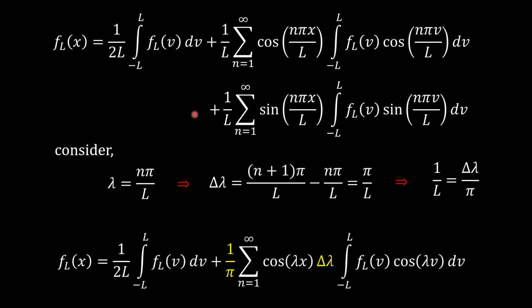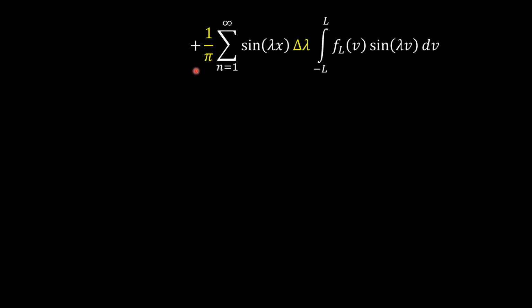In the second term we have replaced 1 upon L by delta lambda upon pi, so the second term is now 1 upon pi summation n equal to 1 to infinity cos of lambda x delta lambda integration minus L to L f(v) cos of lambda v dv, and the third term is plus 1 upon pi summation n equal to 1 to infinity sin of lambda x delta lambda integration minus L to L f(v) sin lambda v dv.